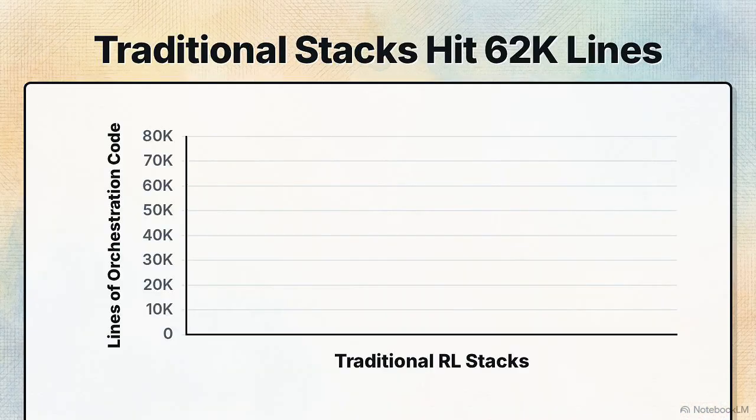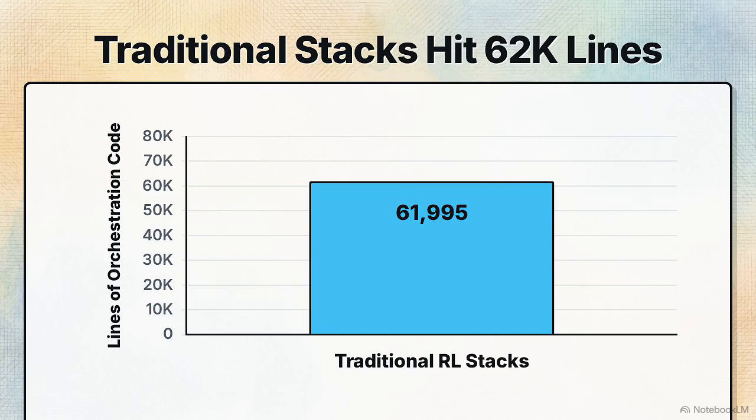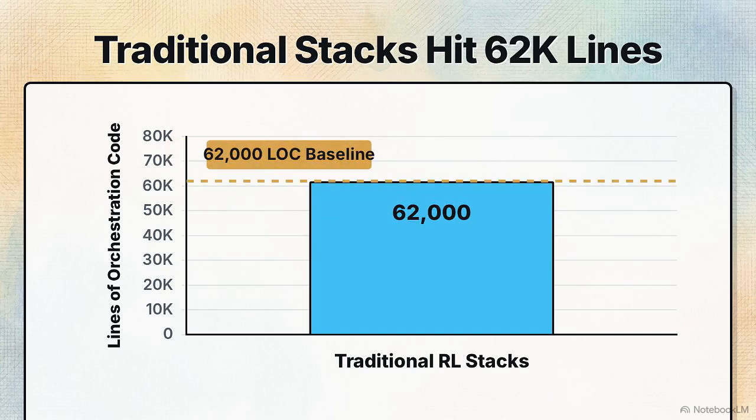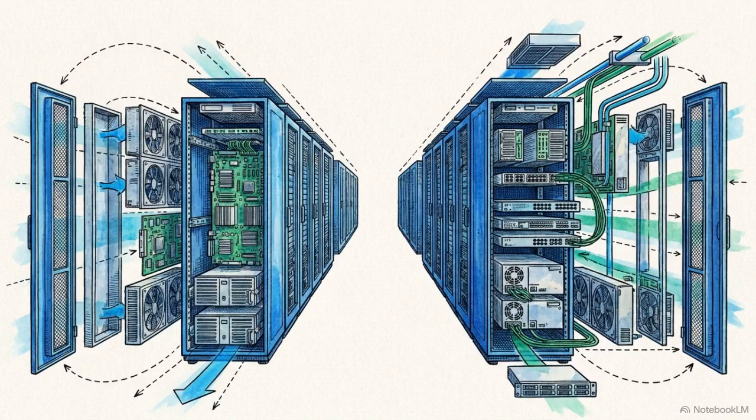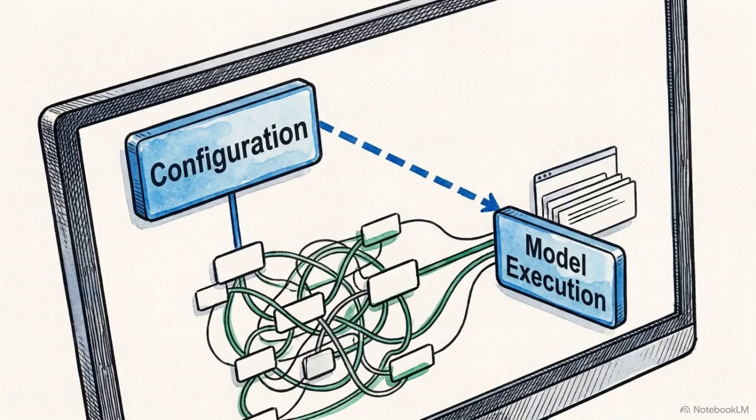We can see the cost of this complexity by looking at the footprint of traditional stacks. Systems like Verl or Megatron often require tens of thousands of lines of orchestration code, peaking at roughly 62,000 lines of code. Infrastructure built to deploy models at maximum scale prioritizes stability across distributed systems. But for research velocity, that architecture is a bottleneck. We need to separate the ability to scale models from the burden of complex middleware.